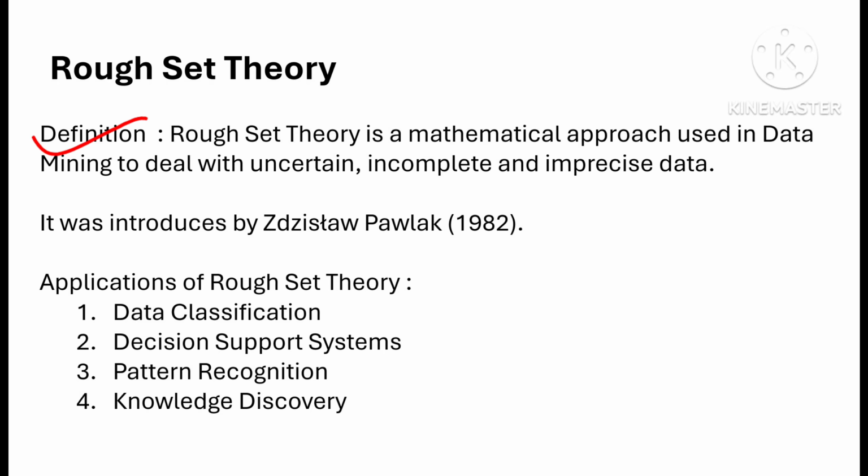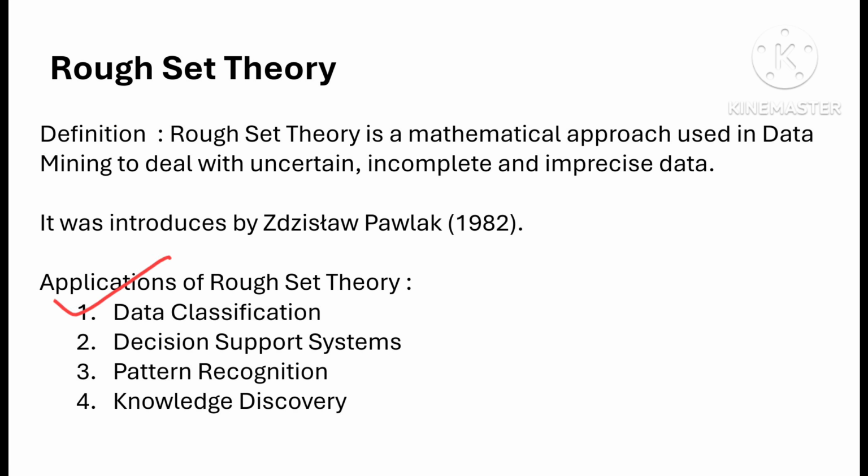For example, imagine a teacher wants to decide whether students will pass or fail. First, she will collect the data like student attendance, internal marks, assignment status, all. Some students' detail may be missing or unclear. Here, rough set theory will help to classify the students into definitely pass or possibly pass. Here, definitely pass means student with clear evidence. Possibly pass means students who may pass but information is incomplete. In this situation, rough set theory gives the clear data. This is called rough set theory.